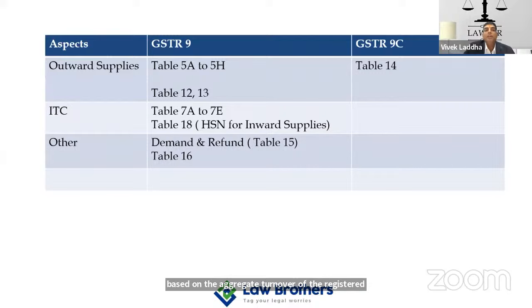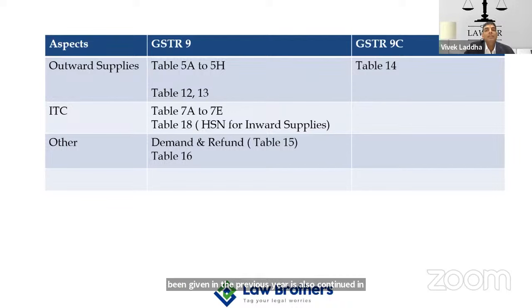At the same point of time, if the government wants to provide relaxation in furnishing a particular table, they have to come up with a notification. The notification has been issued by the government, through which those flexibilities which were given in the previous year are also continued in the same line.